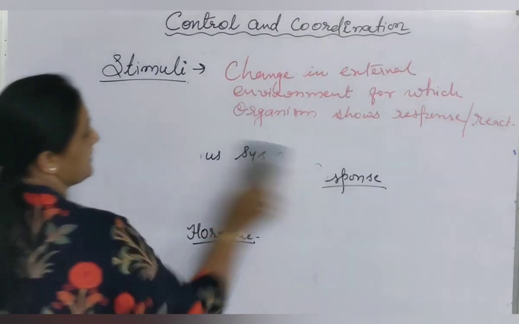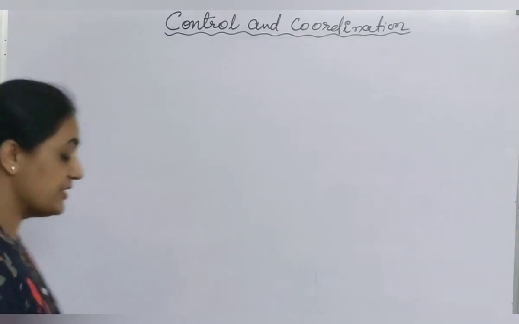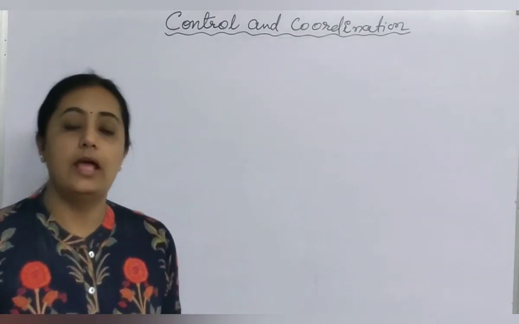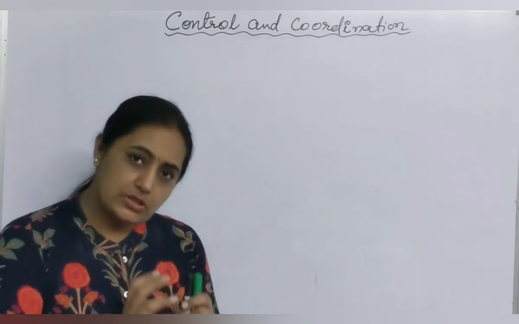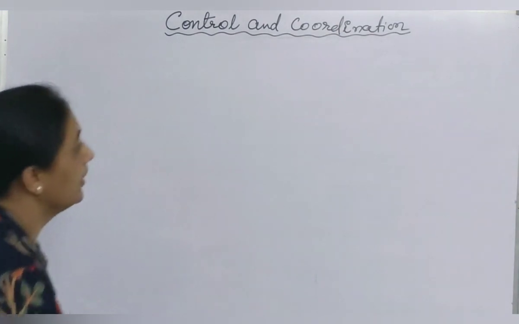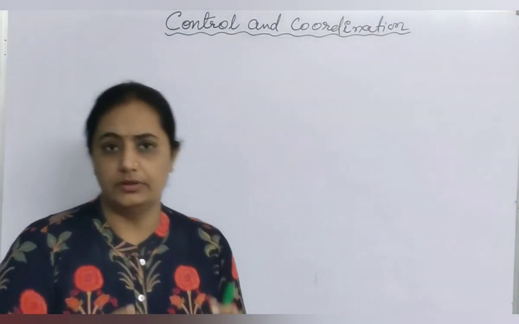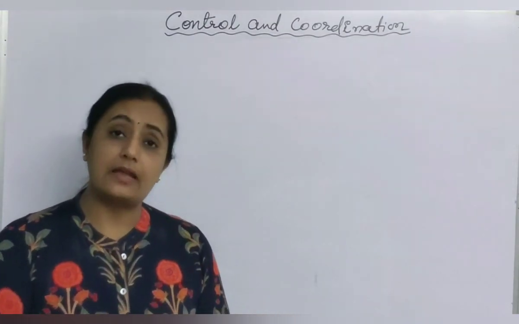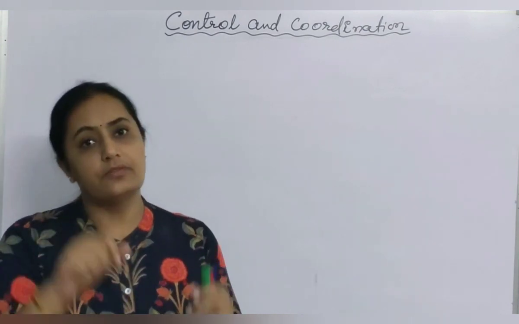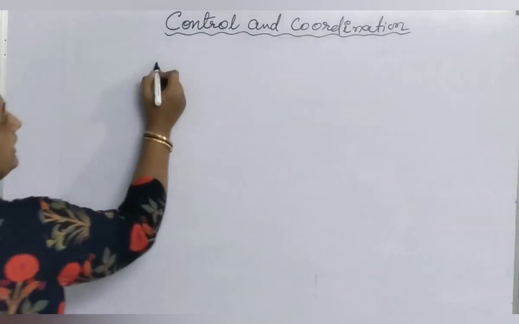Now our topic is control and coordination. Whatever movement is shown by an organism, each and every movement has to be controlled as well as coordinated in a proper manner. Now what is the meaning of coordination in case of movement? Coordination means, let's take an example that we have been served food. Somebody served food in a plate and we have to eat that food. By that time, different parts of the body are involved in this process. How are different parts of the body involved in the process of eating food?